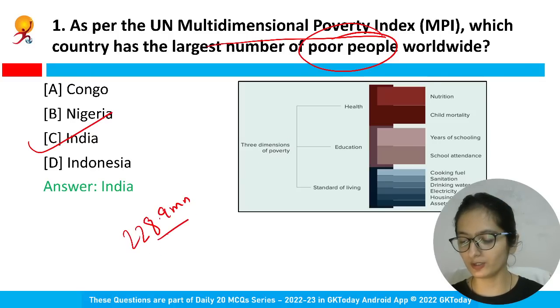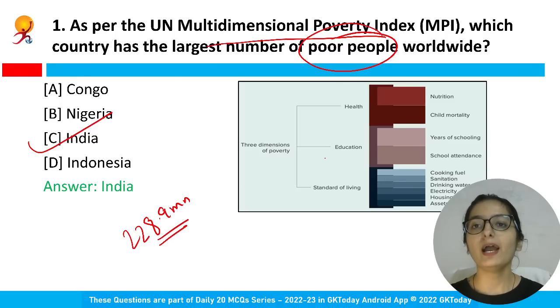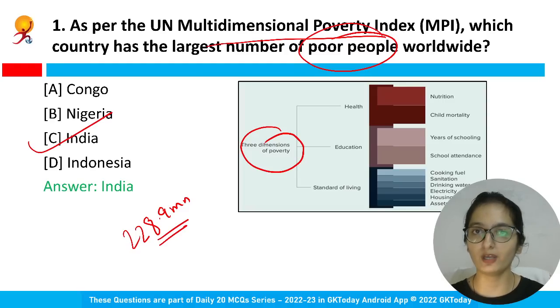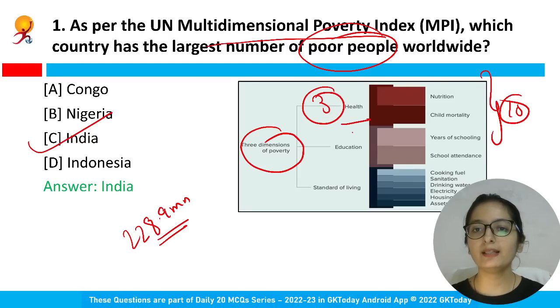228.9 million poor people, the largest number, and this index gives its ranking based on three dimensions of poverty. Poverty does not mean capturing income only, right? Focusing on just one factor like income to calculate poverty is not fair enough. This poverty index calculates other conditions as well: your working conditions, your standard of living, are you getting proper drinking water, or is there a lack of clean water? So there are a total of 10 indicators and 3 dimensions: health, education, standard of living. These are the 3 dimensions.